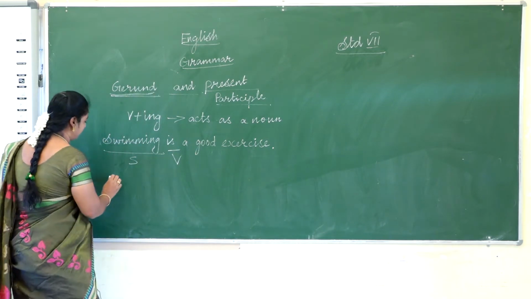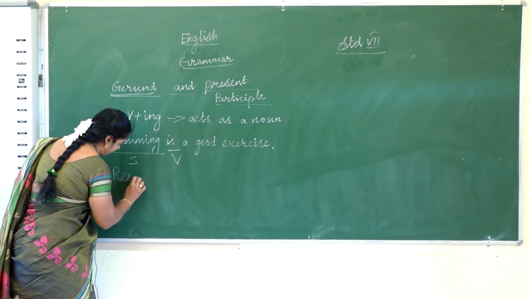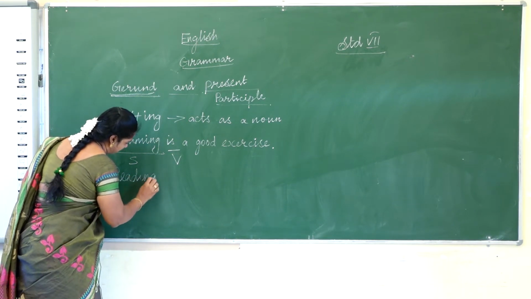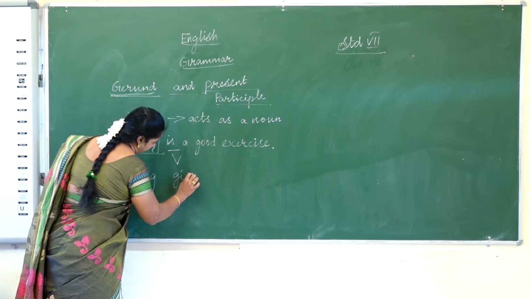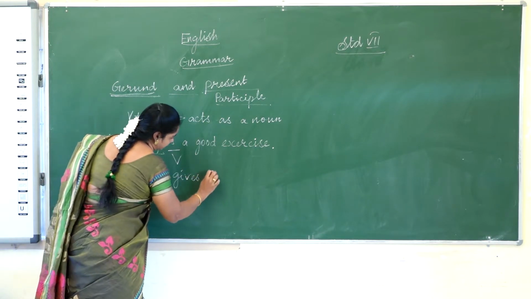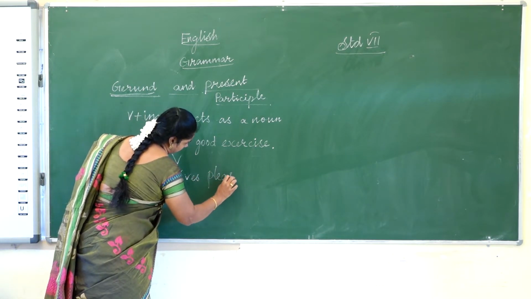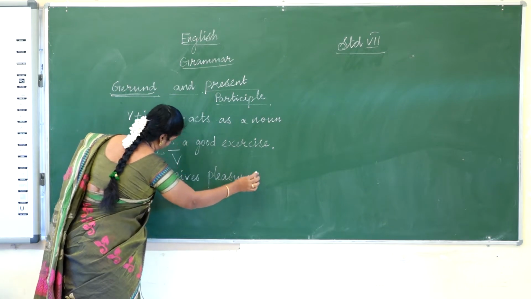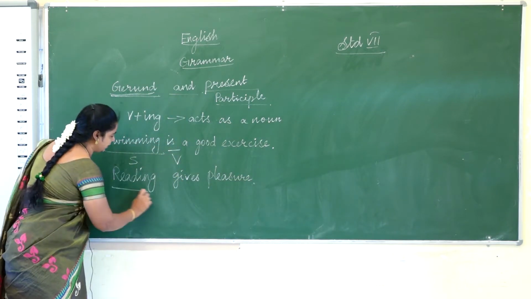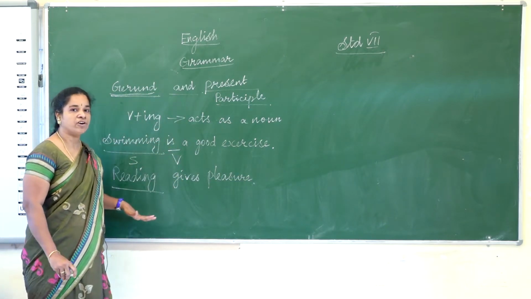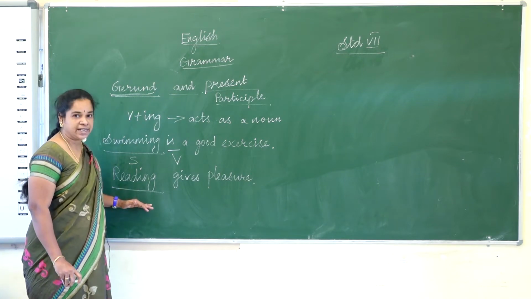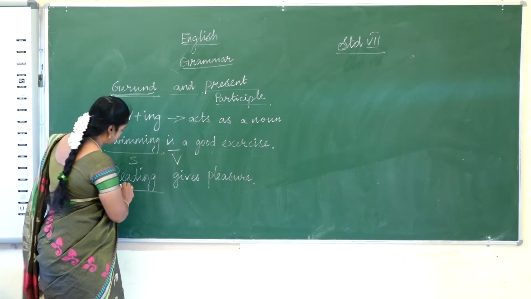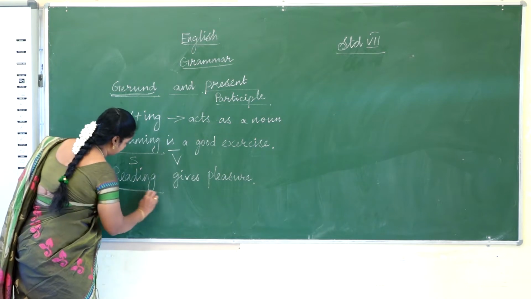One more example. Reading gives pleasure. In this sentence, reading is not a verb, it is a gerund because it acts as a noun.